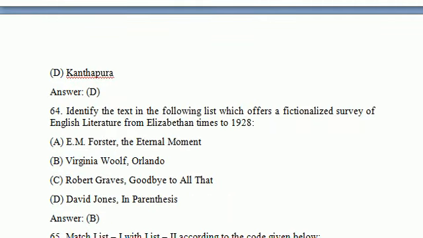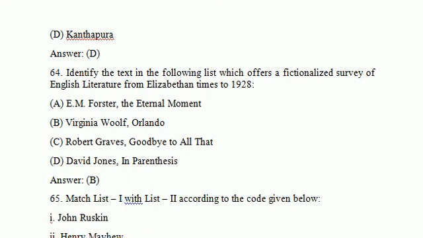Let's see the next question. Identify the text in the following list which offers a fictionalized survey of English literature from Elizabethan times to 1928. So this is option B, Virginia Woolf's Orlando. It is a very good question.